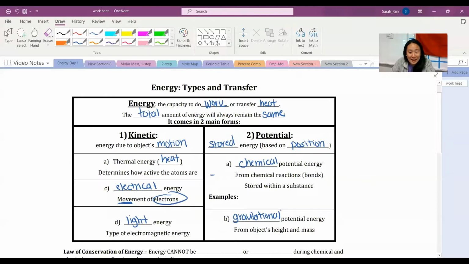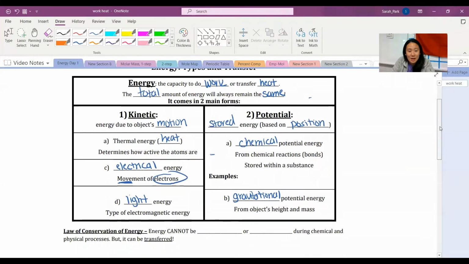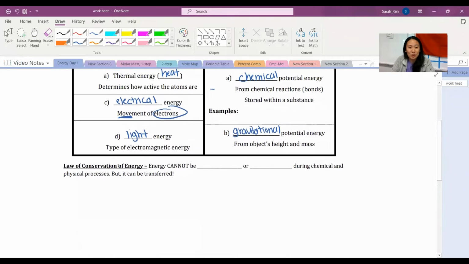All right. So then to keep on going here, we are now going to talk about the law of conservation of energy. Energy cannot be created nor destroyed.